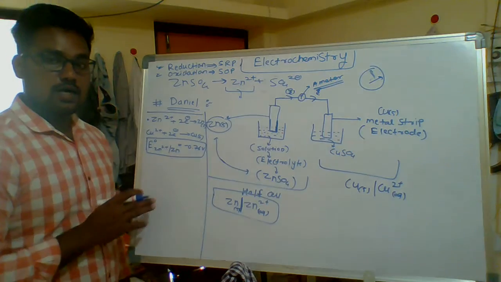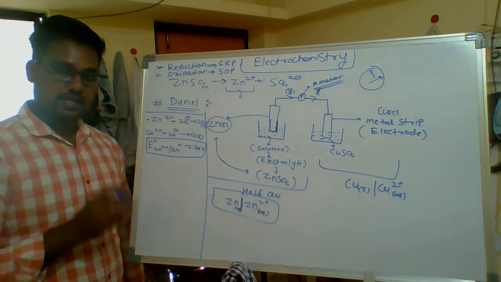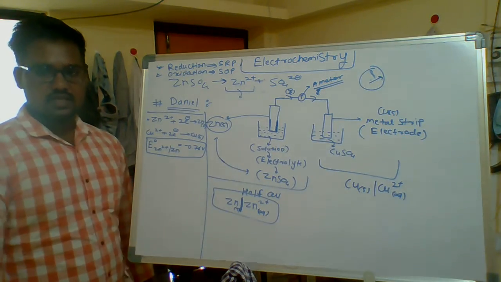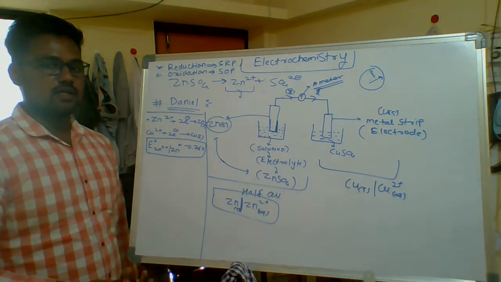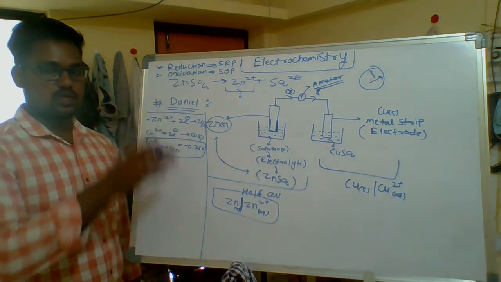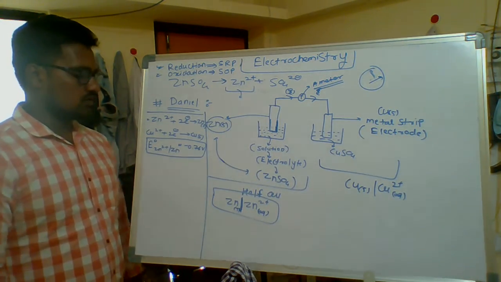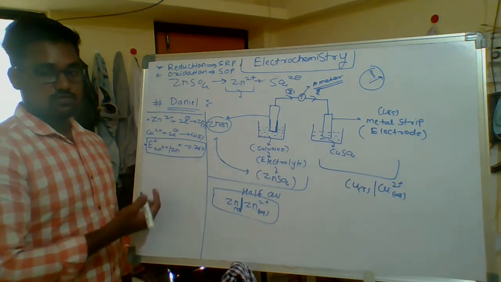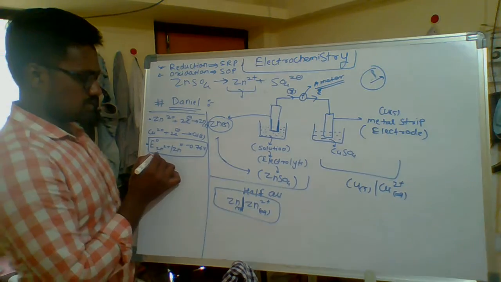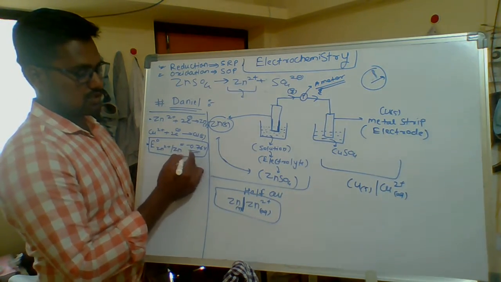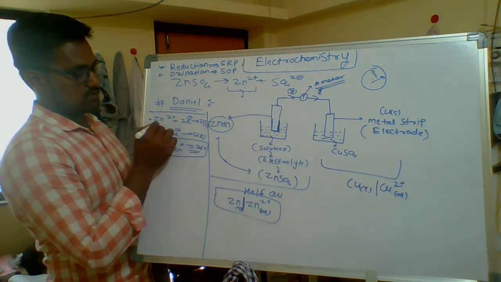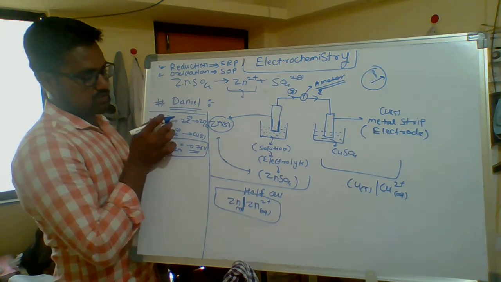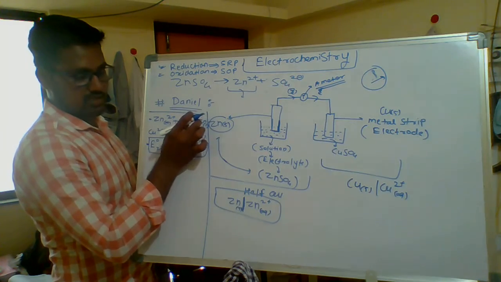These values are calculated in the lab, and they are directly given in any problem or in any book. One of the series is there, but you will know only up to here. You will only know the E naught of this half cell. For zinc plus 2 to zinc, it is minus 0.76. Here you see zinc plus 2 aqueous to zinc solid. That's why, zinc plus 2 going to zinc means reduction, gain of electrons.